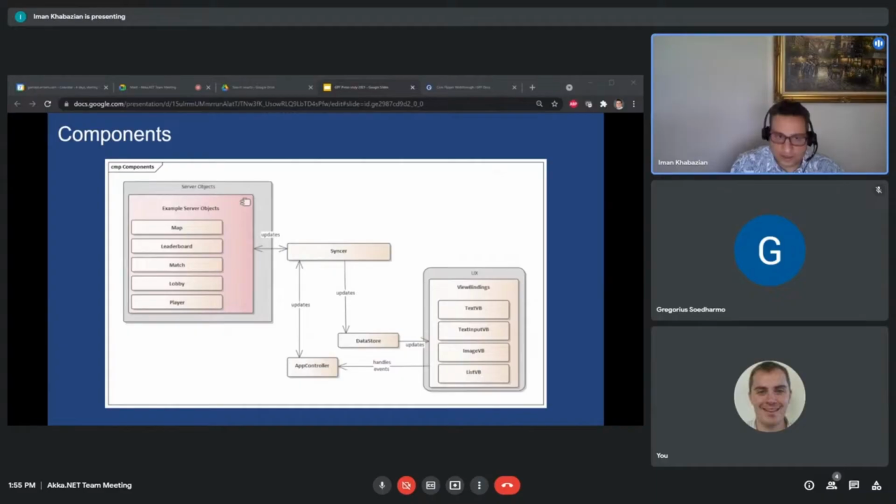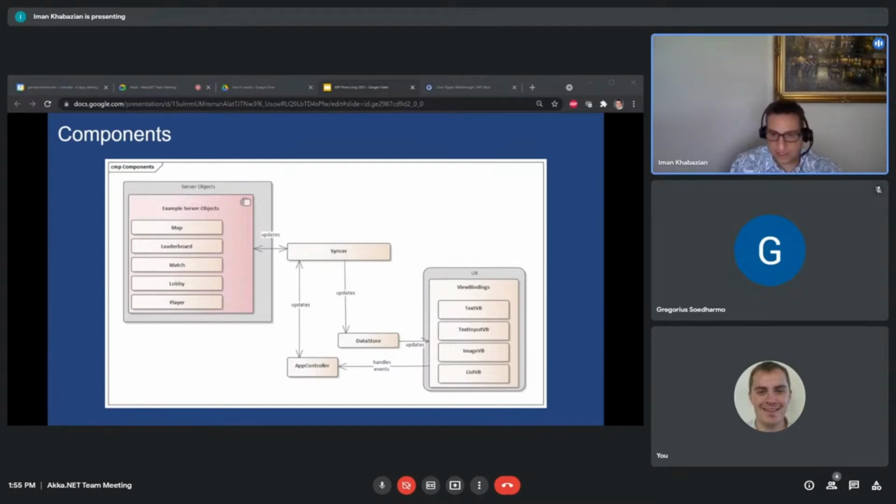So here's a component diagram of what we ended up building. We have server objects, where we've created that base server object class, but the developers can go and extend that. And when they do, they automatically inherit persistence and the ability to message and the ability to sync to one of those objects.